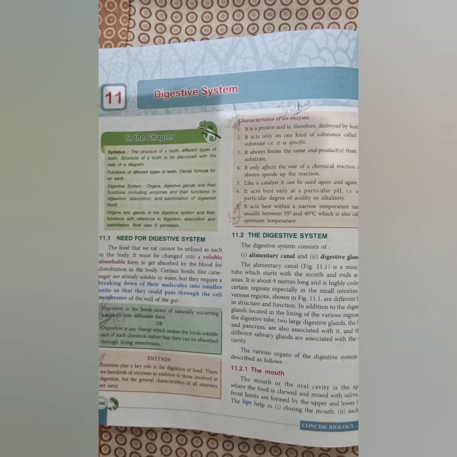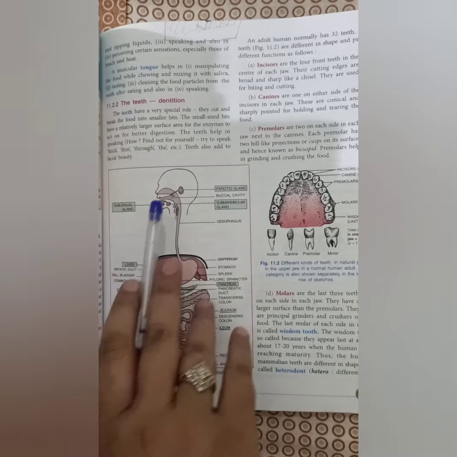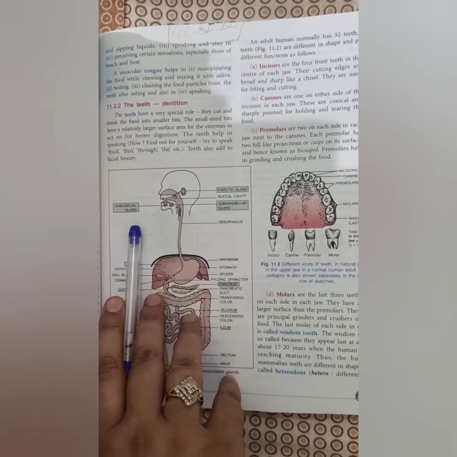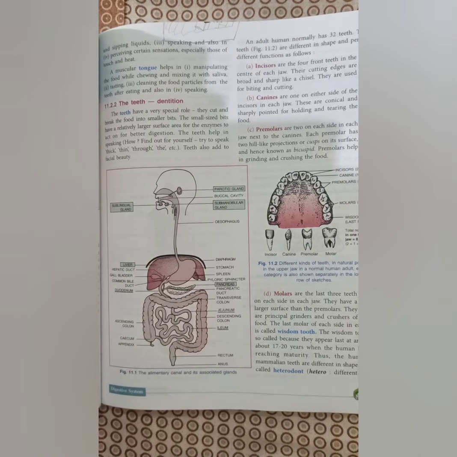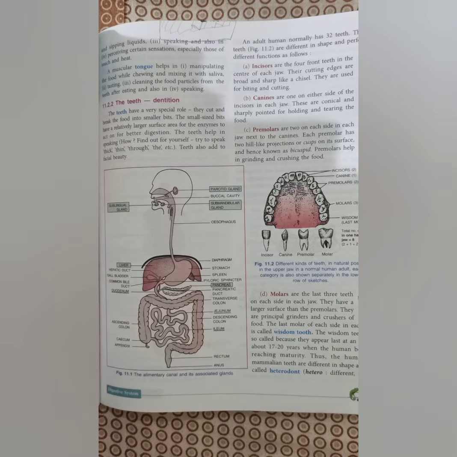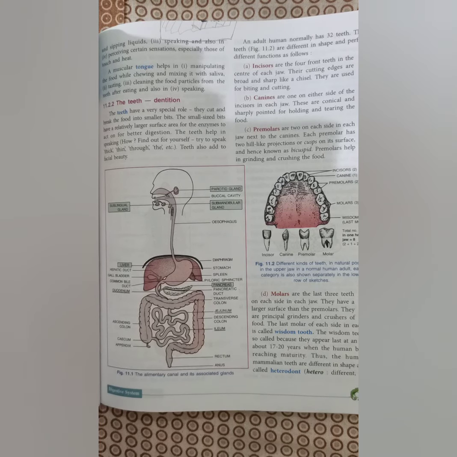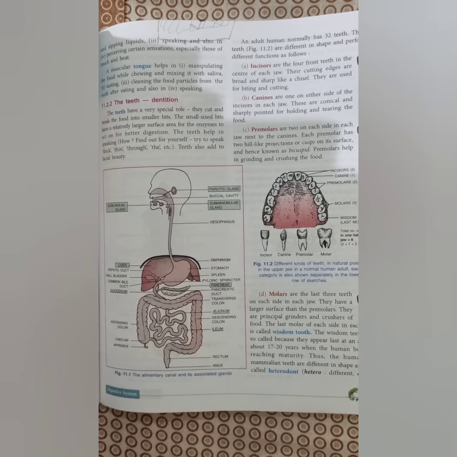Along with that there are certain glands also associated. The two major glands associated with our digestive system are the liver and the pancreas, and one more gland, the salivary gland, is also there. Now we are going to discuss the various organs of the digestive system in detail. As you look at this diagram, the first organ is the mouth. Our digestive system starts from the mouth. The mouth is also called the oral cavity. It is a space where food is chewed and mixed with saliva.